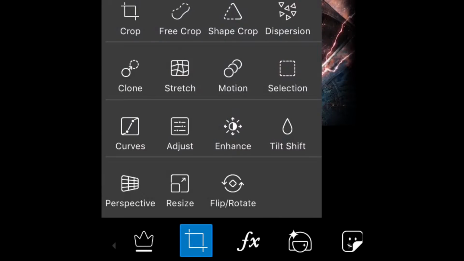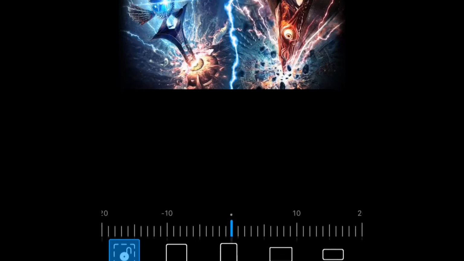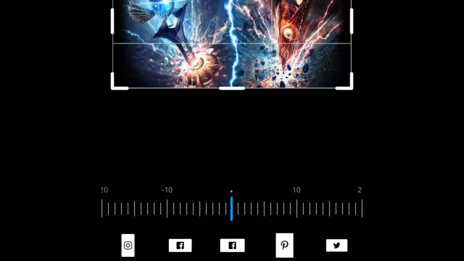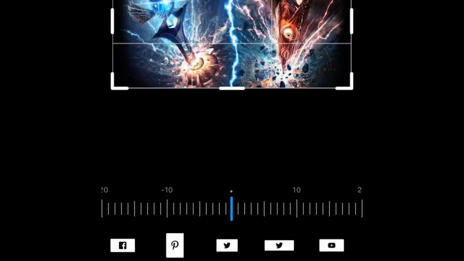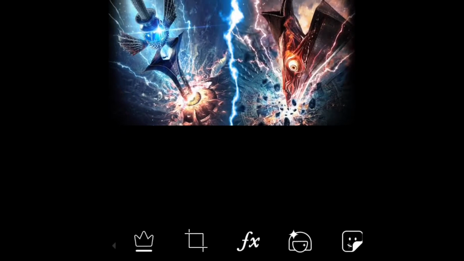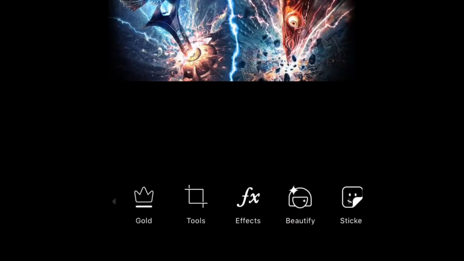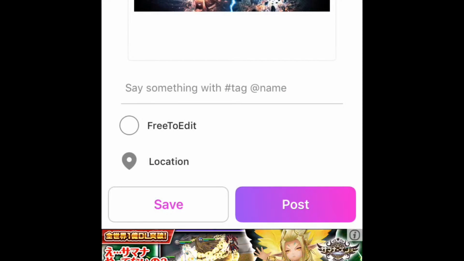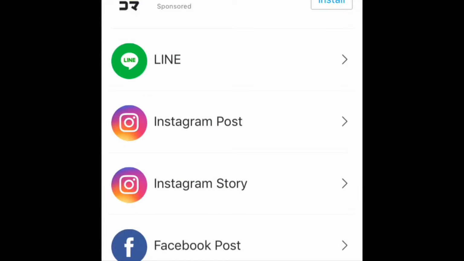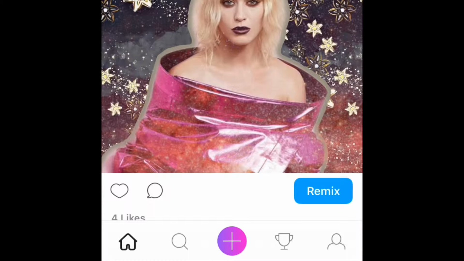Now, the first thing you're going to need to do is crop your image for YouTube thumbnail size, which normally in other graphics programs is a pain, but in PicsArt it's pretty easy because I actually have a template for it that you can just scroll through and select down at the bottom. Once the image has been cropped, you're just going to save it to your camera roll for now.